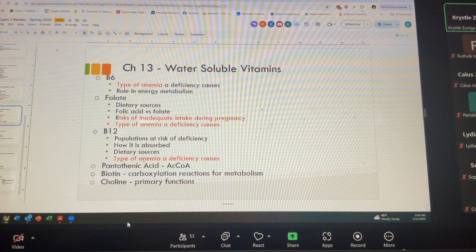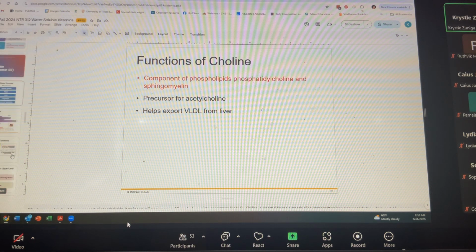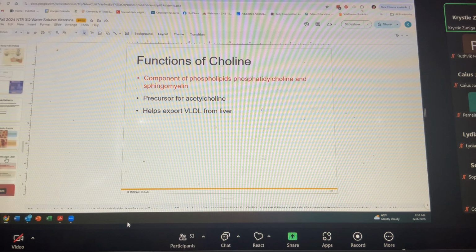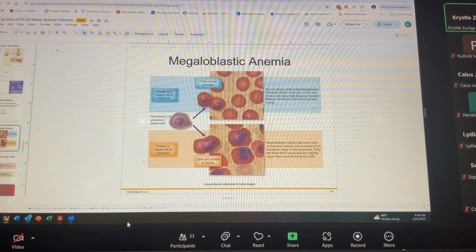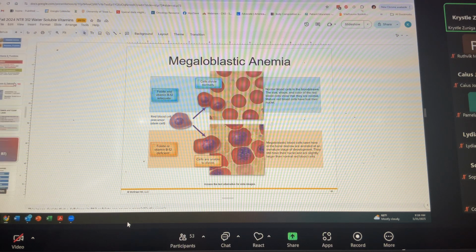Distinguish which deficiencies cause macrocytic versus microcytic. So macrocytic is your B12 and your folate. Where is it? There you go. Okay, so we got our large red blood cells. Microcytic is going to be your B6, and that's up here. I think I put a picture of that as well.